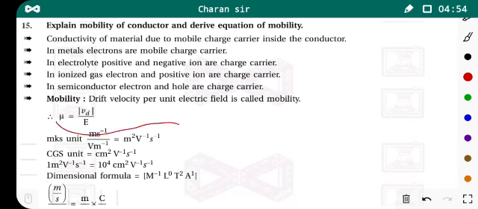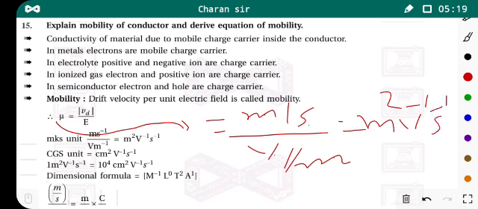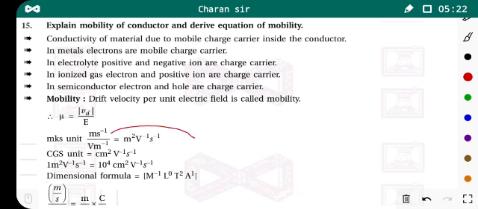So we get the SI unit of mobility as meter per second divided by volt per meter. The denominator terms can be moved to the numerator, so you get meter square, volt inverse, and second inverse. What is the SI unit of mobility? That is meter square volt inverse second inverse. This is in the MKS system. But in the CGS system, what is the unit of mobility? This is an MCQ question. Remember that the SI unit is meter square, V inverse, S inverse.